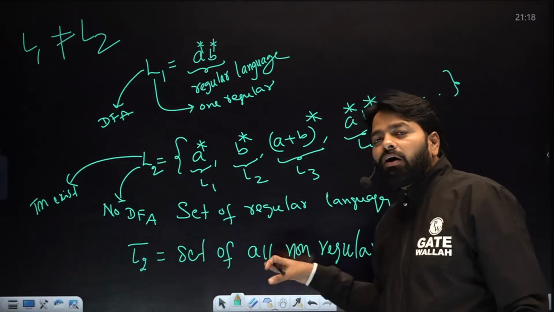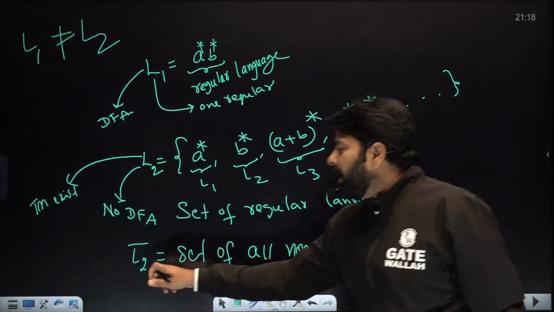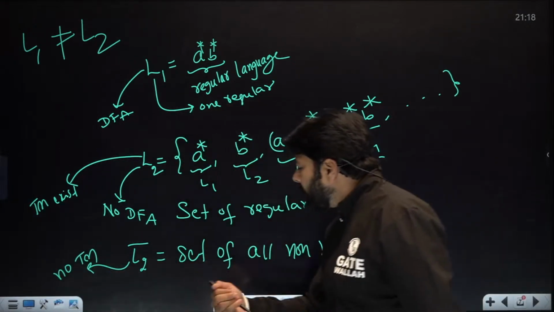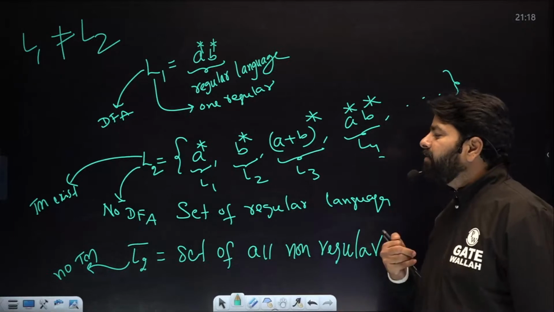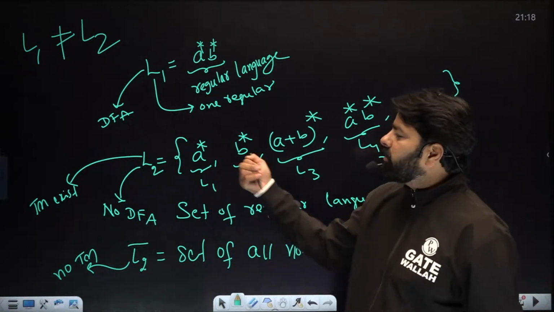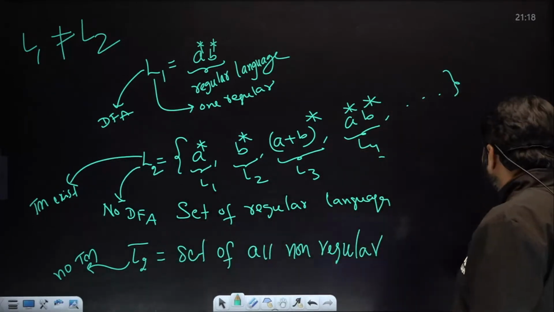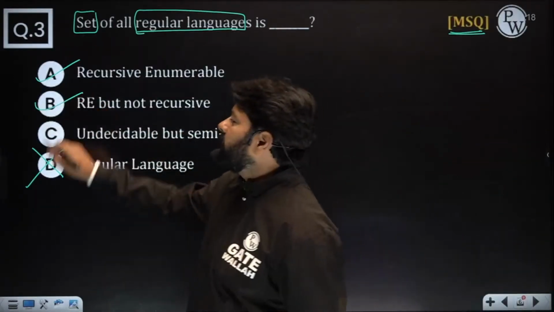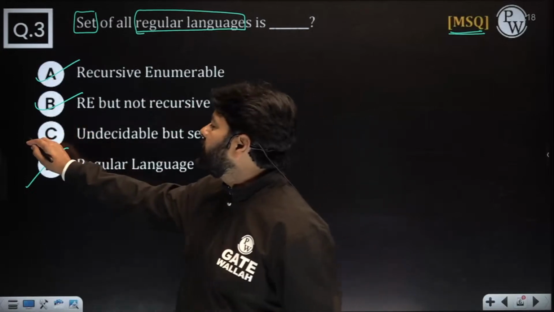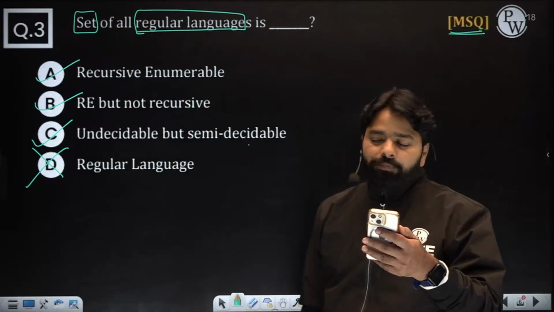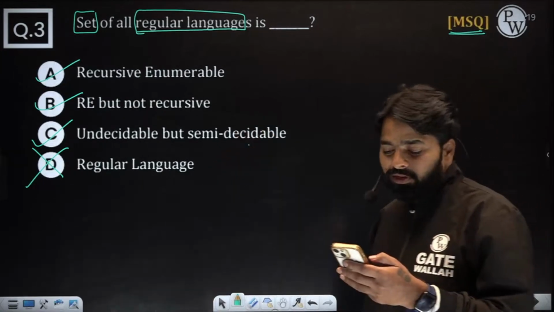Here, non-RELs also can come. So that's why for L2 complement, you don't have a TM. Why? Because you cannot provide a logic for every non-regular, but you can provide a logic for every regular. Because of this reason, RE but not recursive comes. Another name of RE but not recursive is undecidable but semi-decidable.